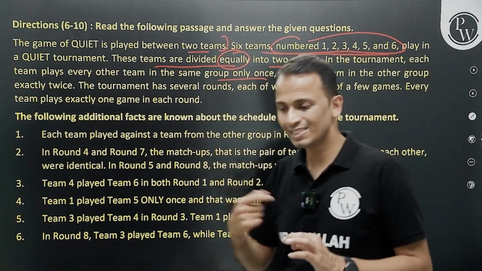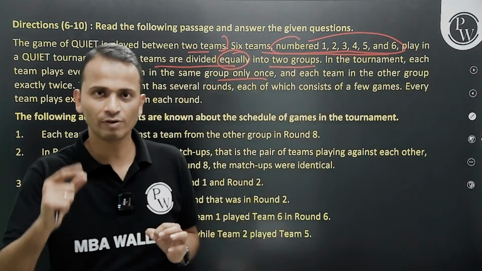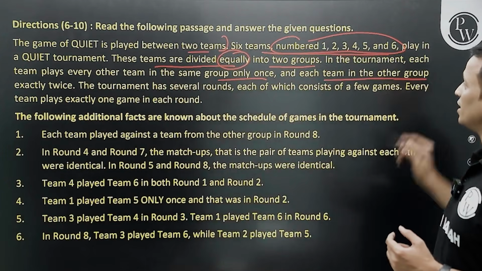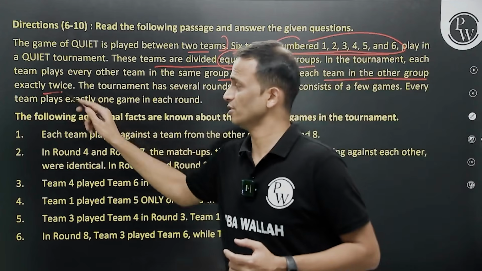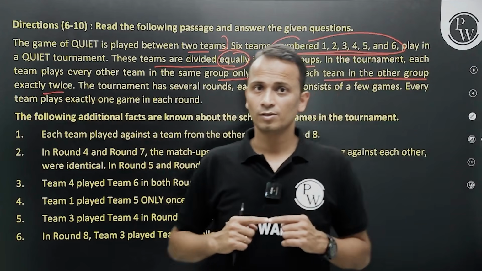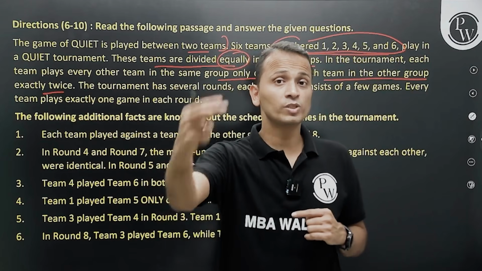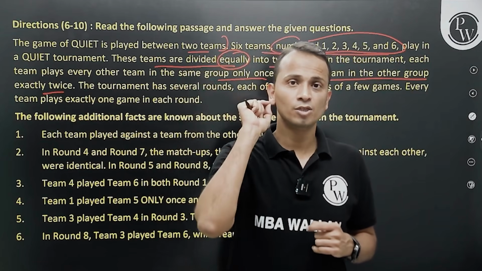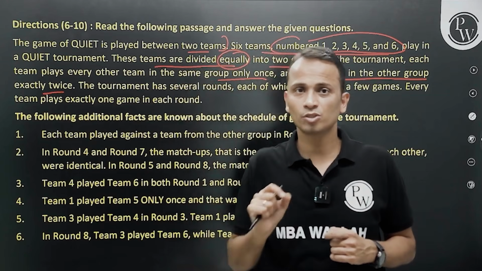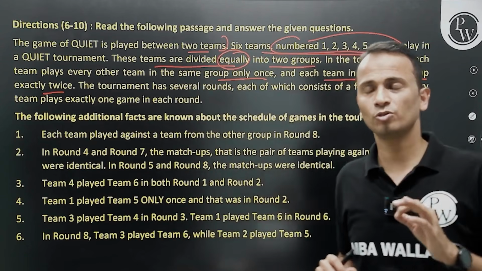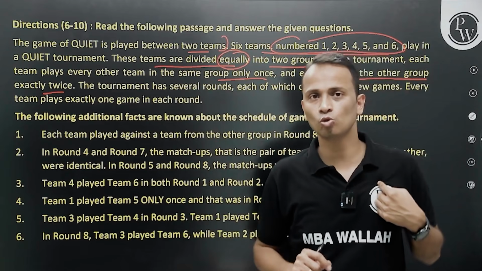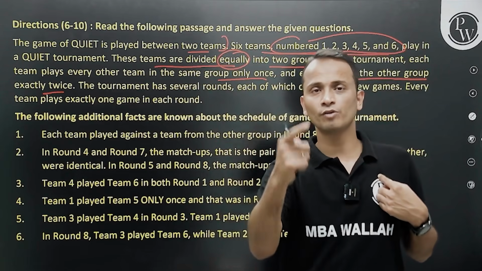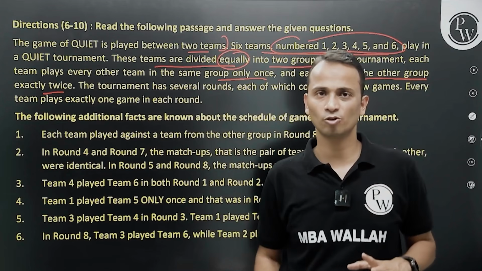So if the team is in the same group, I'll play only one match with that team. On the other hand, each team in the other group exactly twice. So the other three teams in the second group, I will be playing two games with each of these teams. That means I will play a total of 2 games in the same group and a total of 6 games in the other group.